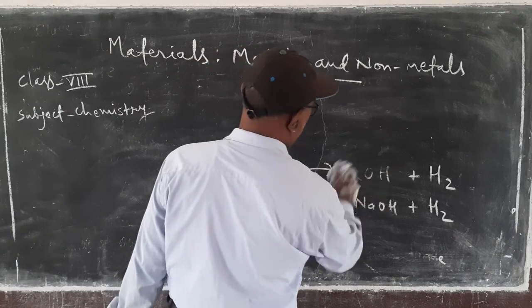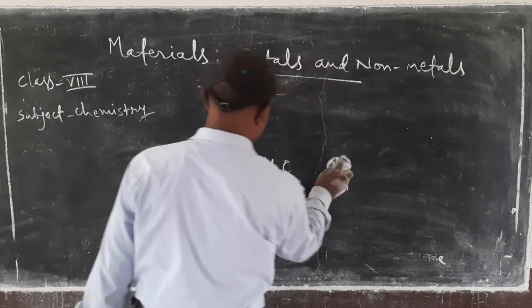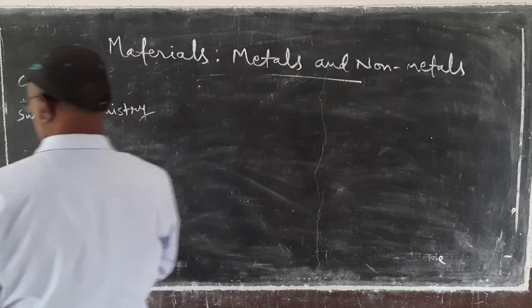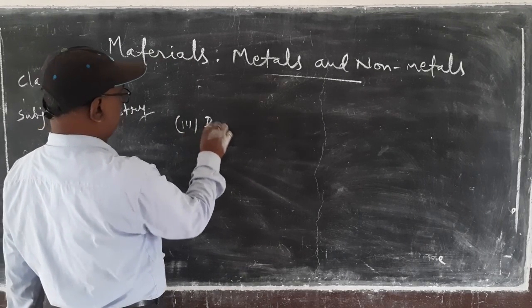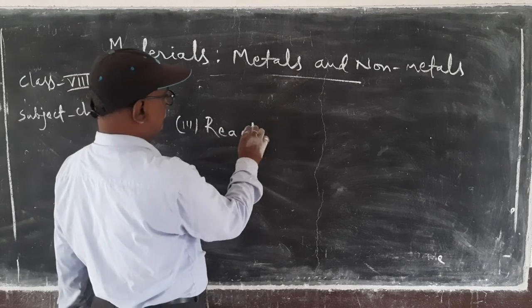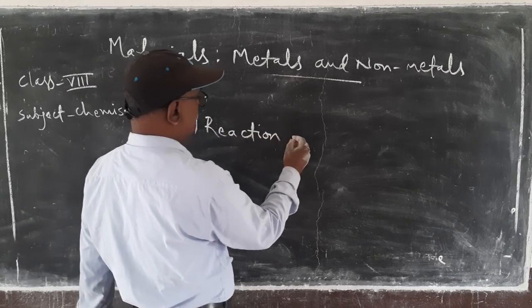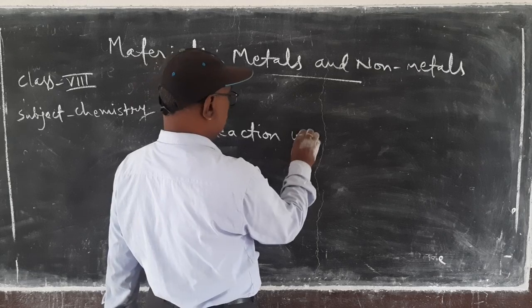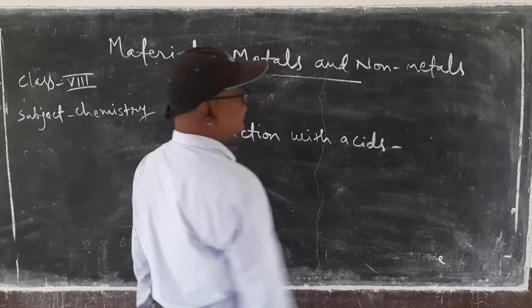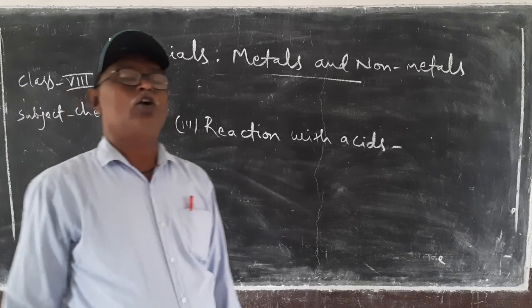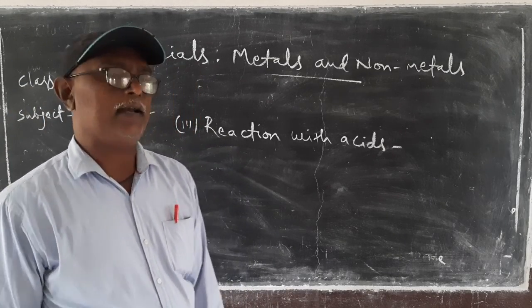Now the third one is reaction with acids. Metals react with dilute acids to form salt and hydrogen gas.